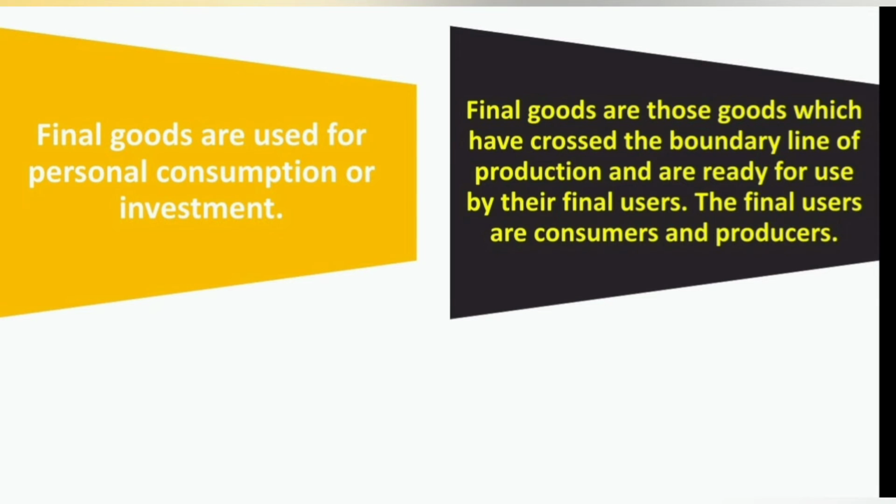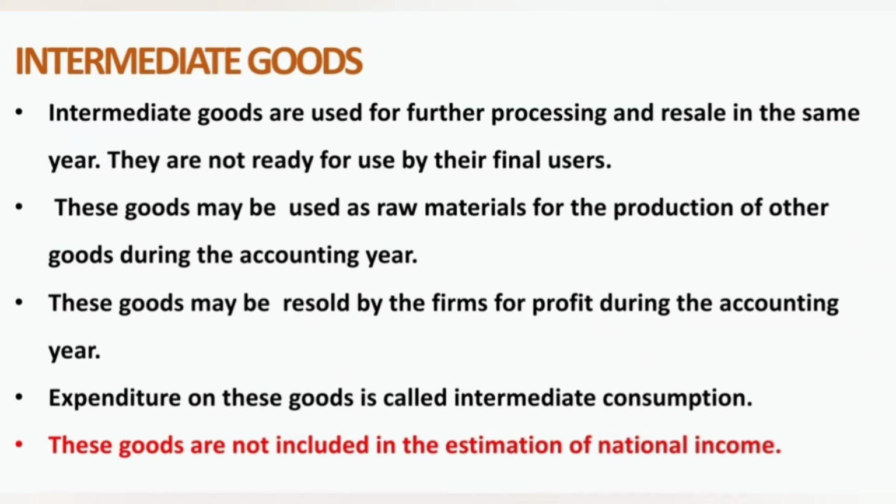So what are intermediate goods? They are those goods which have not yet crossed the boundary line of production. Value is still to be added to these goods and they are not yet ready for use by their final users. In other words, intermediate goods are those goods which are purchased by one firm from another firm as raw material or as goods for resale.